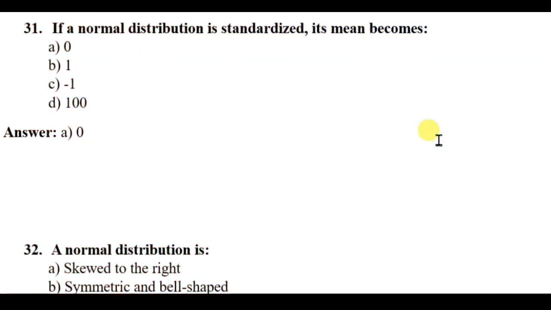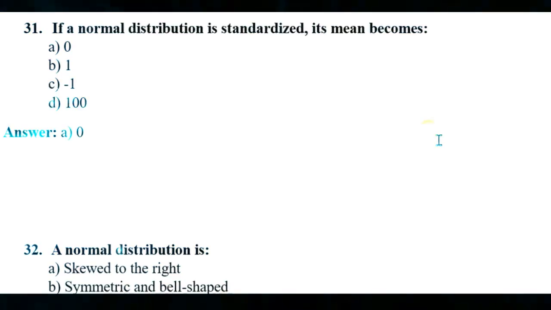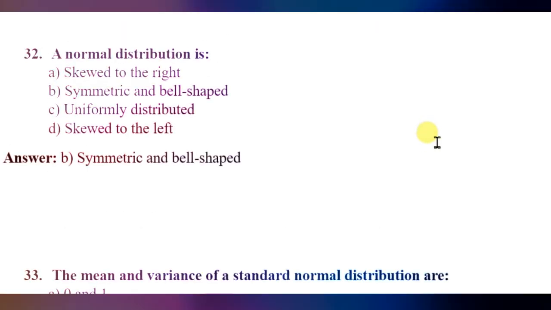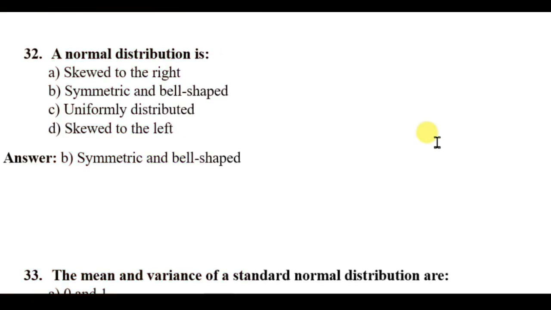Question 31. If a normal distribution is standardized, its mean becomes 0, 1, minus 1, 100. Here the right answer will be 0 if standardized. Question 32. The normal distribution is skewed to the right, symmetric and bell-shaped, uniformly distributed, skewed to the left. Here the right answer will be symmetric and bell-shaped.